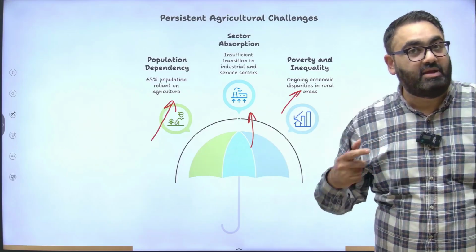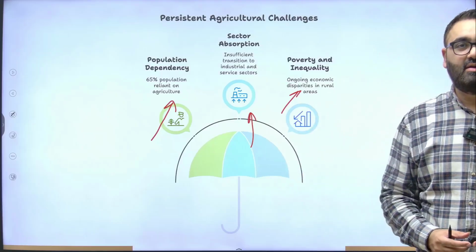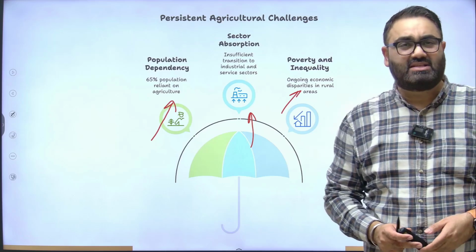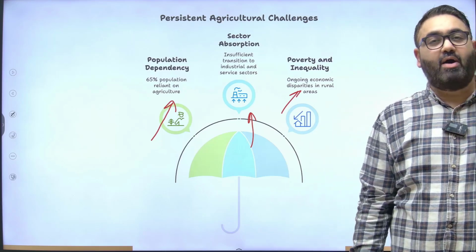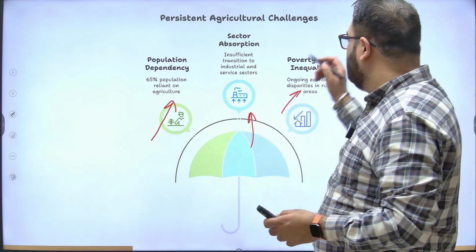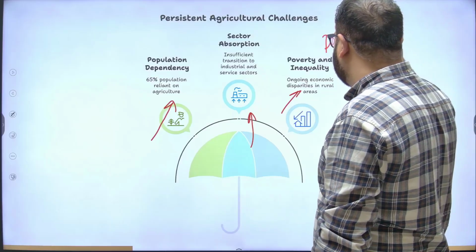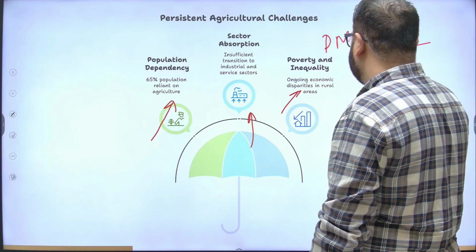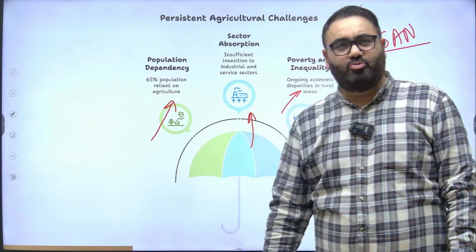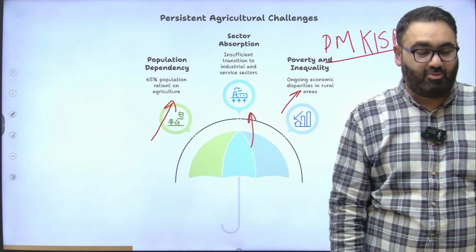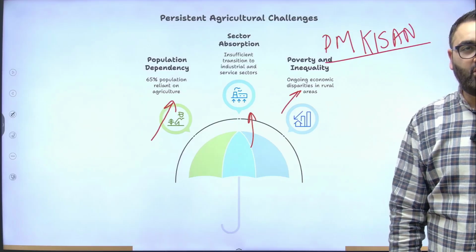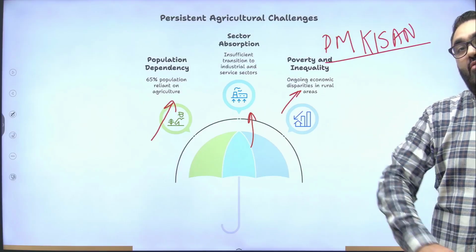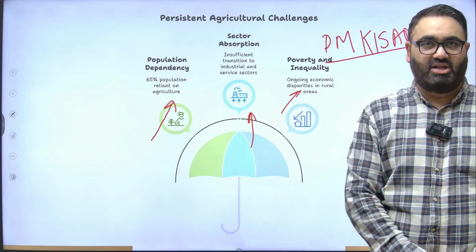Some farmers are extremely rich, have many resources, and can invest huge amounts of money in new techniques, but a lot of other farmers are small and marginal, and they still require government support. For example, as you know, the government runs something called the PM Kisan scheme right now. Under the PM Kisan Samman scheme, 6,000 rupees per year are given to small and marginal farmers who have land of 2 hectares or less. So the problem is not with the big farmer, it's mostly with the small and marginal farmer.